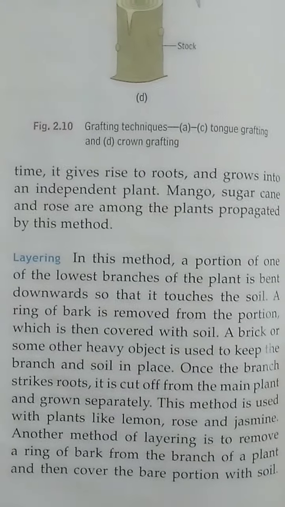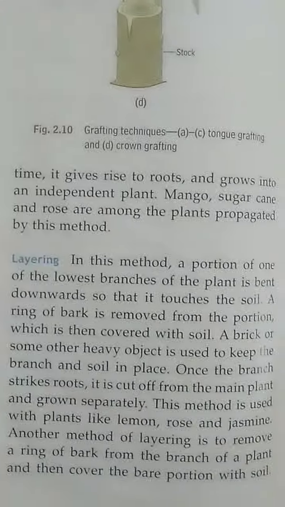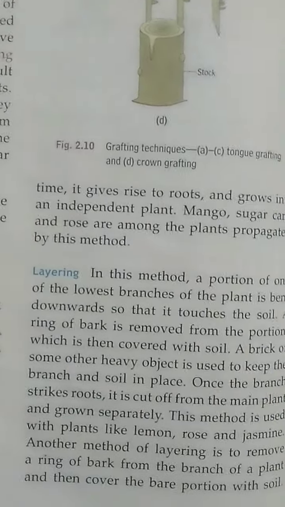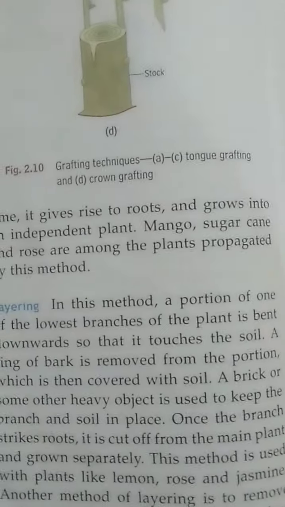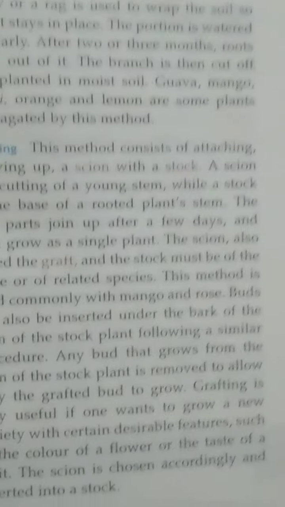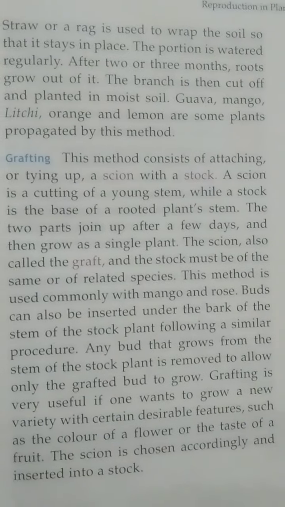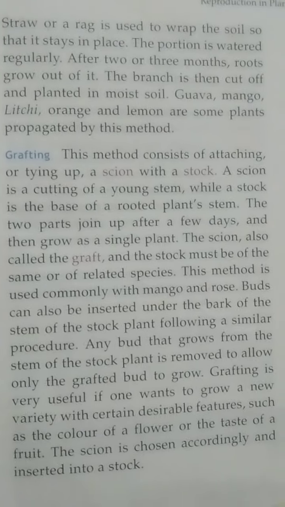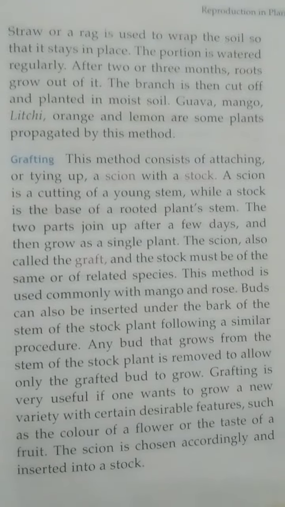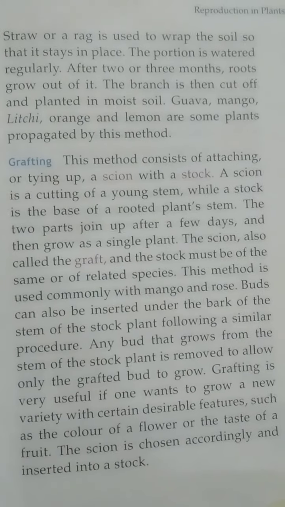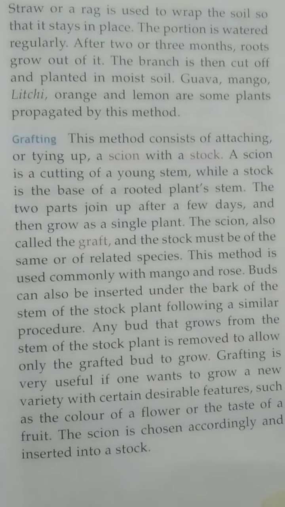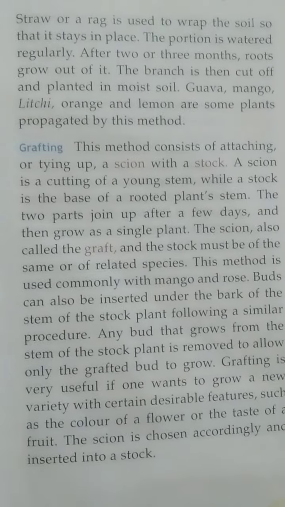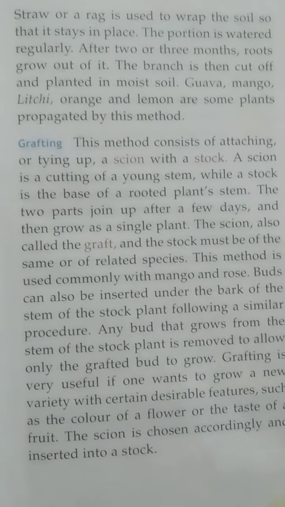We have to cover that portion with soil. After that we have to wrap that portion along with the soil with a piece of cloth so that the soil stays in place. This portion should be regularly watered, and after 2 or 3 months you can see that small rootlets start appearing. Then this branch should be cut off and planted in moist soil, and then we will get a new independent plant. This method can be applied in the case of guava, mango, lychee, orange and lemon.